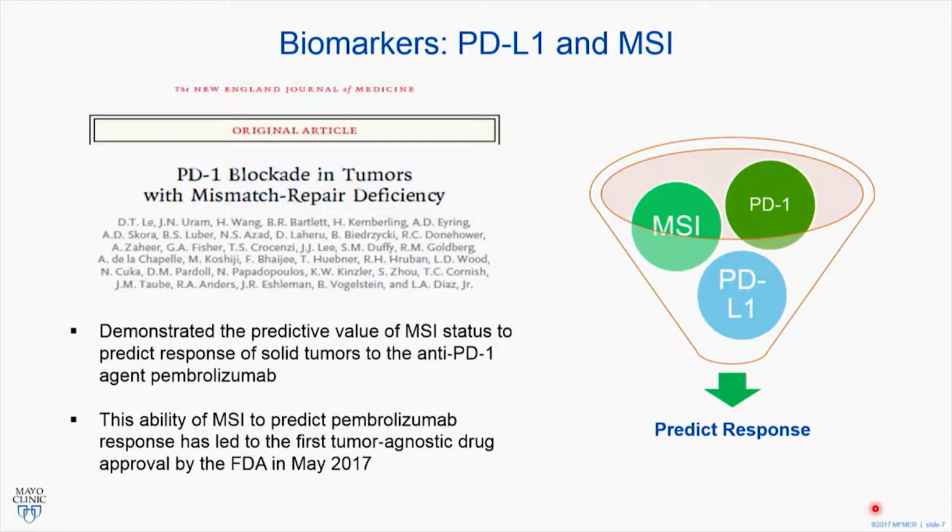is there a better biomarker? I'm sure you're all familiar with this paper, which came out in 2015. This group, Diaz's group, was able to show that in colorectal cancers, microsatellite instability was actually a better predictor than PD-L1 of response to these anti-PD-1 drugs. These findings were so significant that they led to the first tumor-agnostic drug approval in May of 2017. So now, in colorectal tumors, what is the relationship between microsatellite instability and PD-L1?